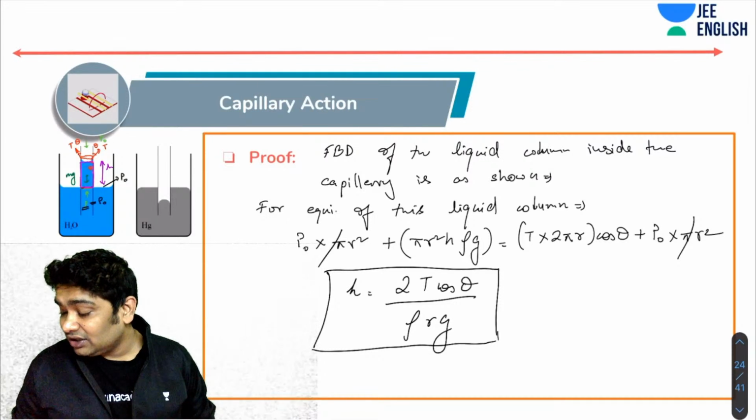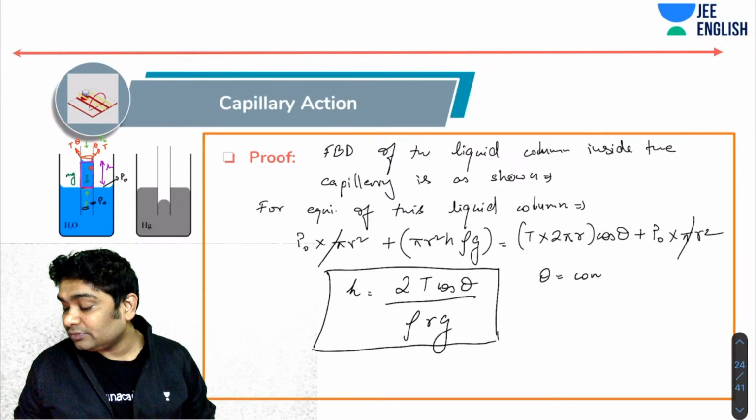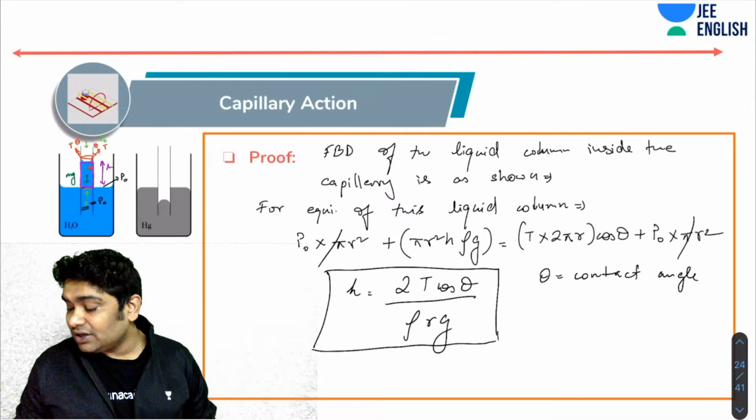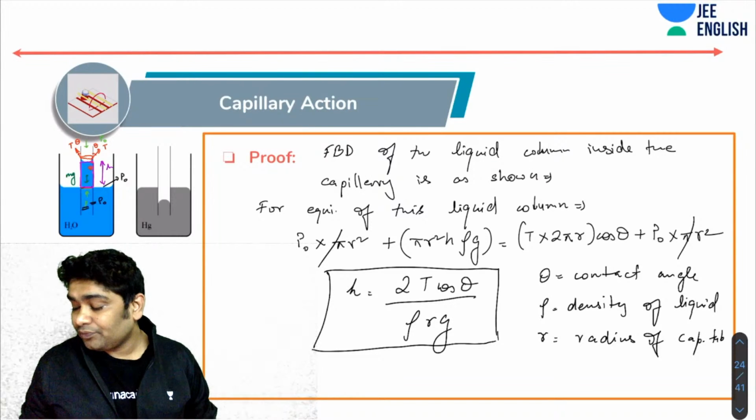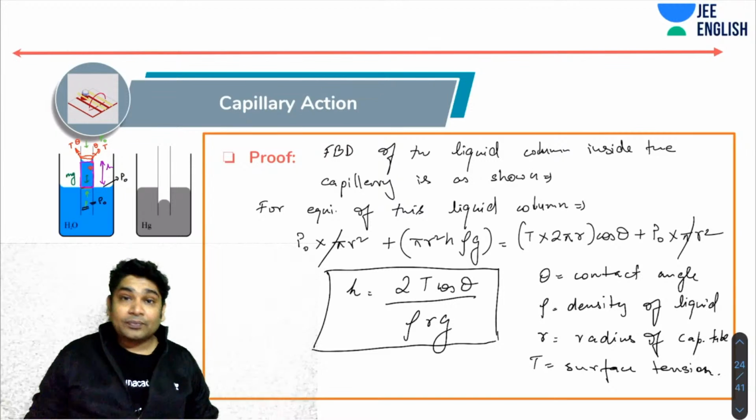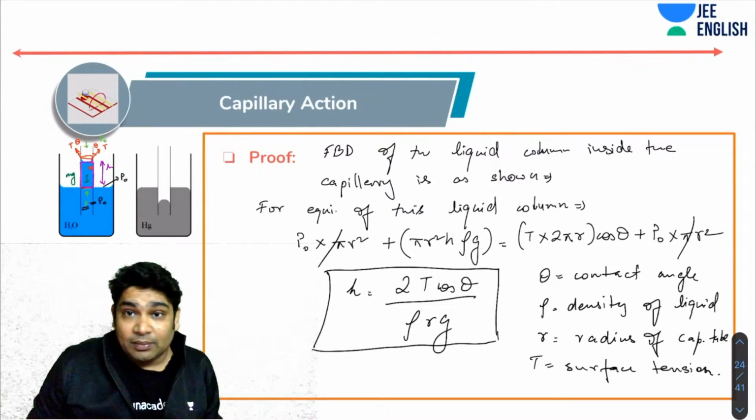So here, of course, theta is the contact angle, rho is the density of the liquid, r is the radius of the capillary tube, T is the surface tension, and g of course is the acceleration due to gravity. So this is the formula, this is the proof. Please remember, very, very important.